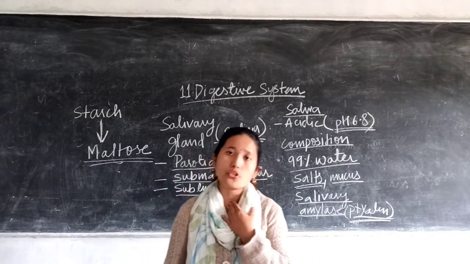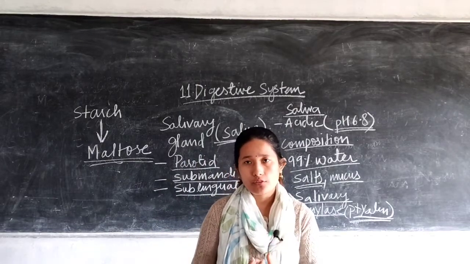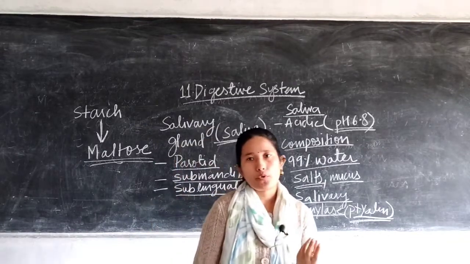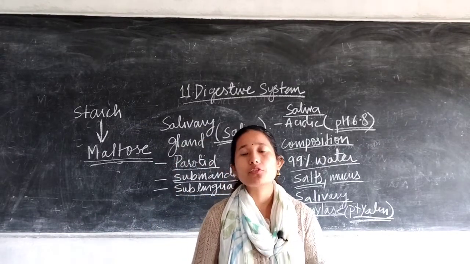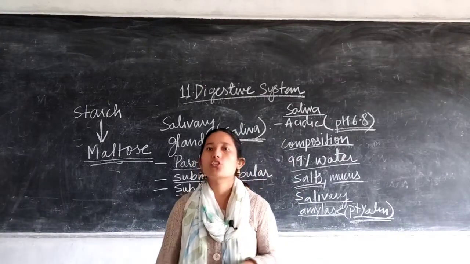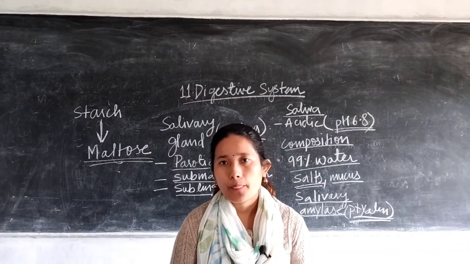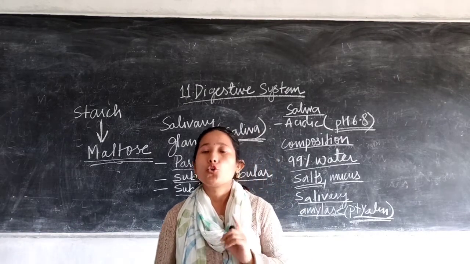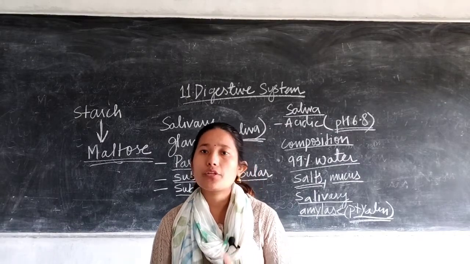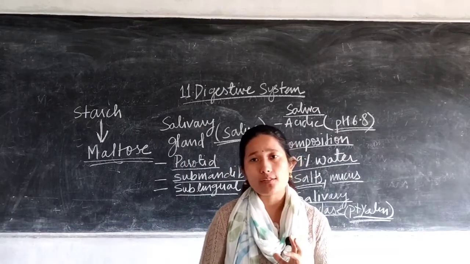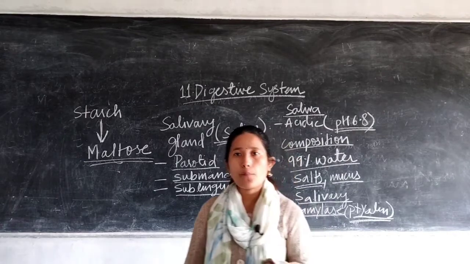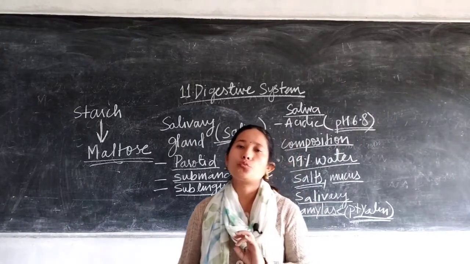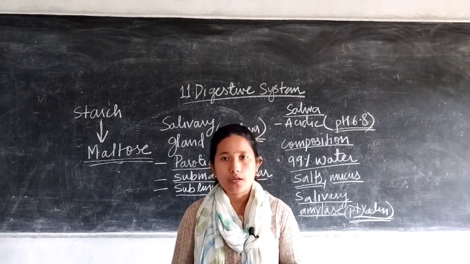Now from the mouth, your food, which has softened and broken down into smaller particles, with some chemical components like starch converted into maltose, then goes into the esophagus, also referred to as the food pipe. Now keep one thing in mind: in your food pipe, that is the esophagus, no digestion of the food occurs. No digestion means the complex components are not broken down into simpler components. The esophagus is just the pathway for the food to move from the mouth into the stomach.